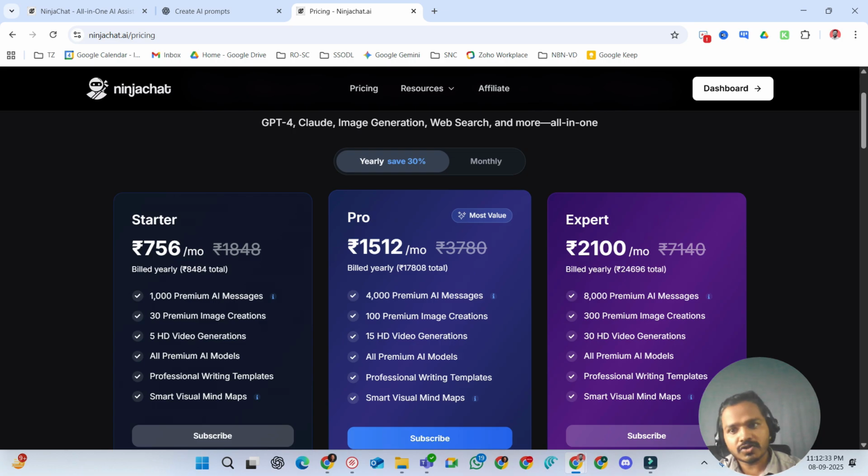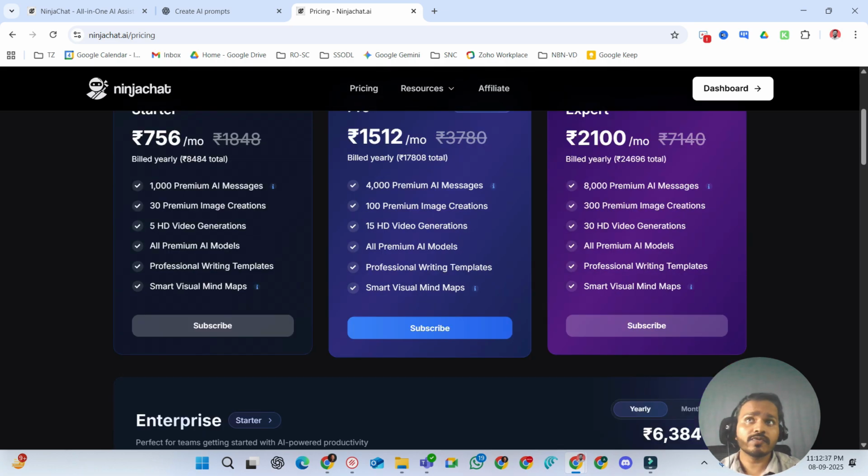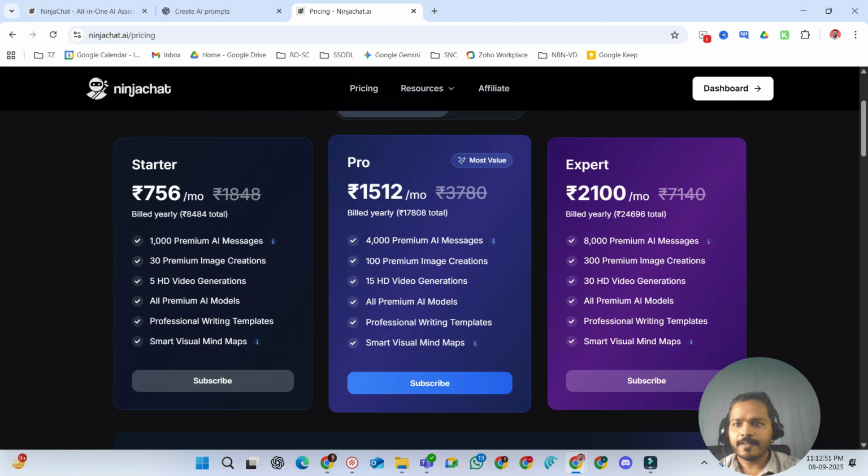I think that is a pretty good deal in this pricing, where you will get to explore all the models to generate an image, a video, music, and to do the conversation part. I think this is a pretty good deal, where you will get to experience all the models in just one place.